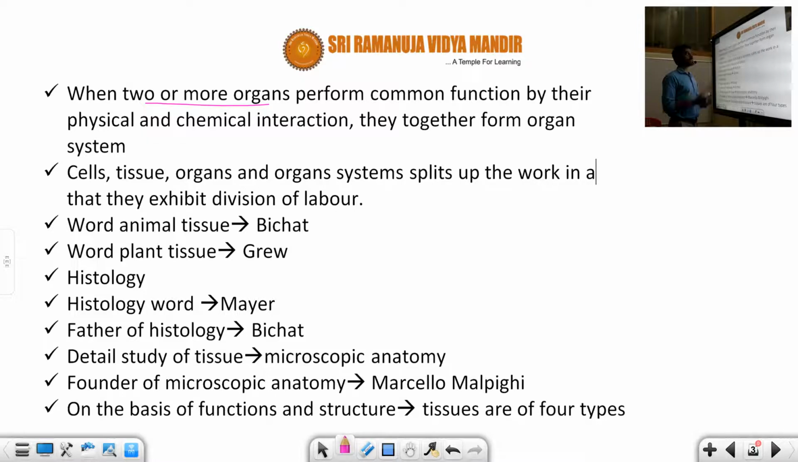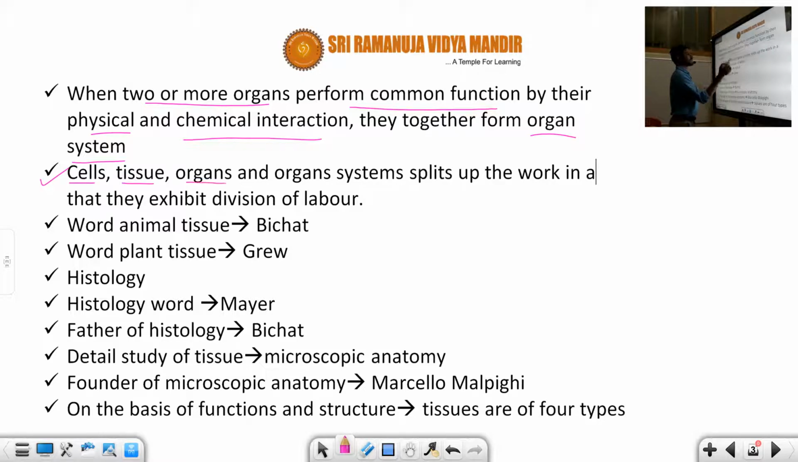So two or more organs perform common functions by their physical and chemical interactions, and these organs are constituted to form an organ system. So hopefully you know this: the tissues form the organ, and the organs form the organ system. Next, you can see a point is given here, students.